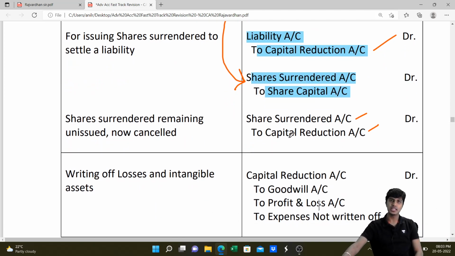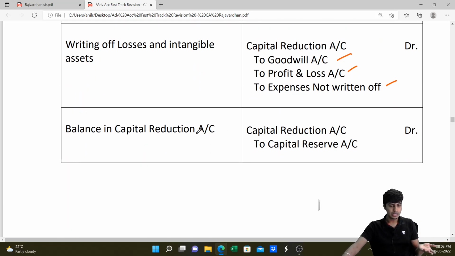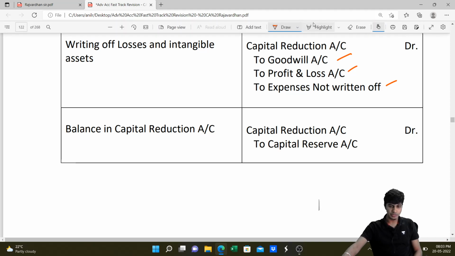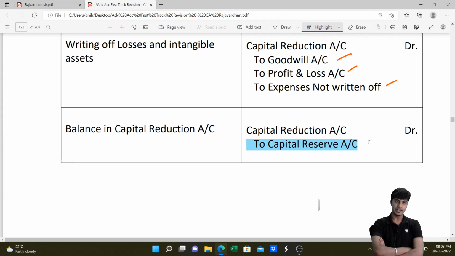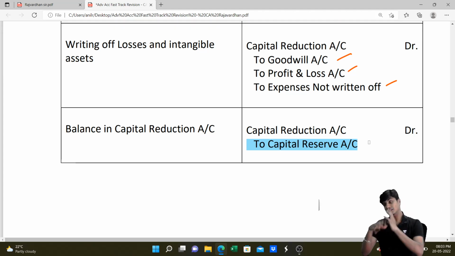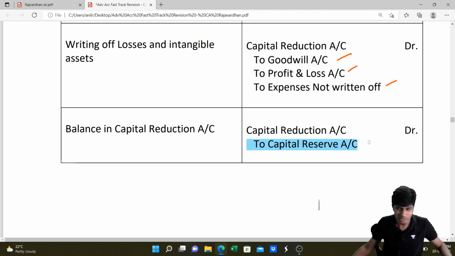This balance in capital reduction will be used to write off goodwill, intangible assets, that is goodwill, patents, anything, or any accumulated losses or any assets which are overvalued. Yeah, and the balance will be transferred to capital reserve. This is one point that you need to remember. Any balance remaining in capital reduction account after the revaluation of assets and liabilities, writing off accumulated losses, and the entire reconstruction process, will stand transferred to capital reserve.